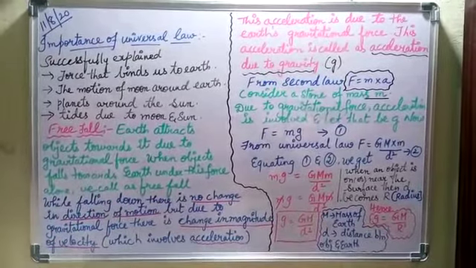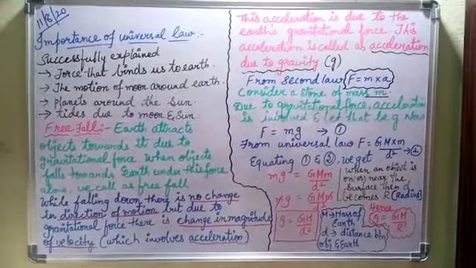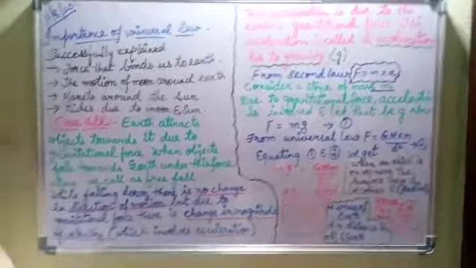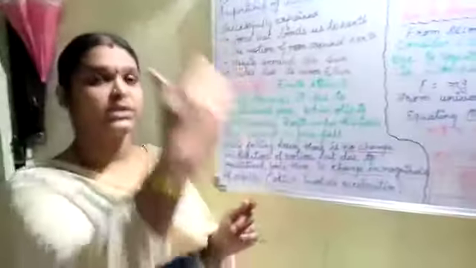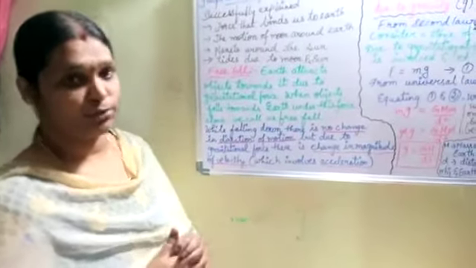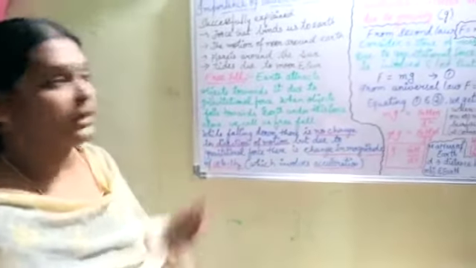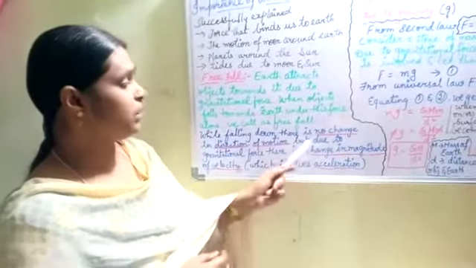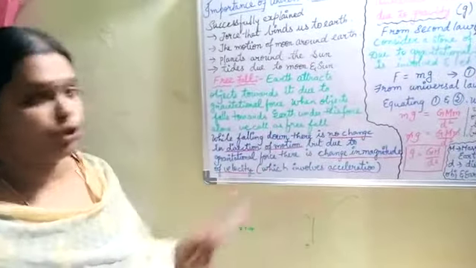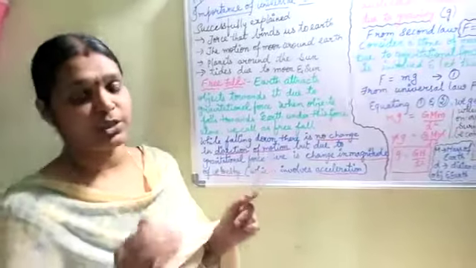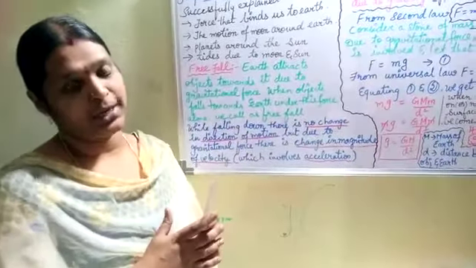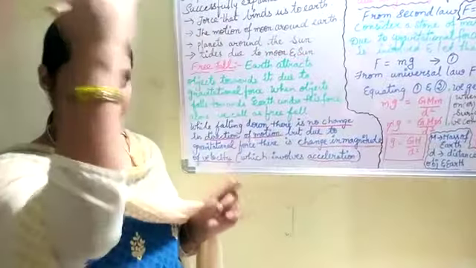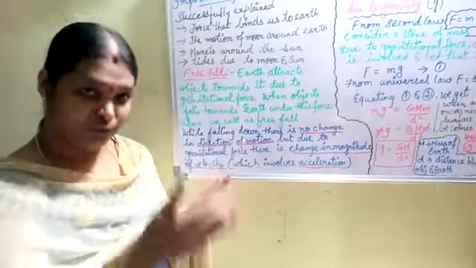So let us consider an object, children. When you throw an object up, let us consider a stone. When I throw a stone up, it definitely reaches a certain height and definitely will fall down, right? So while falling down, what happens to the stone? While falling down, there is no change in the direction of motion. When I throw any object up, it reaches a certain height and it will fall down.